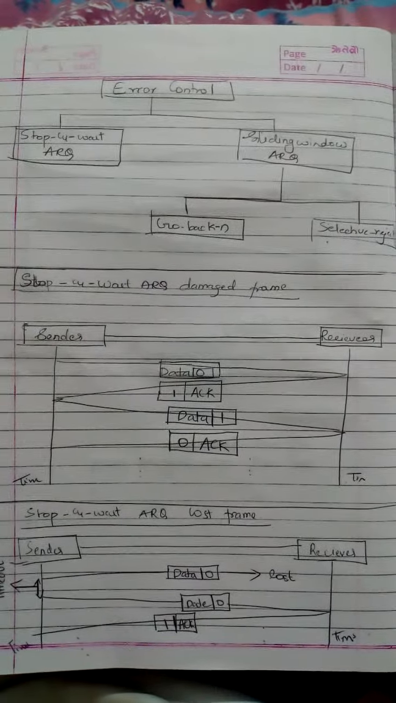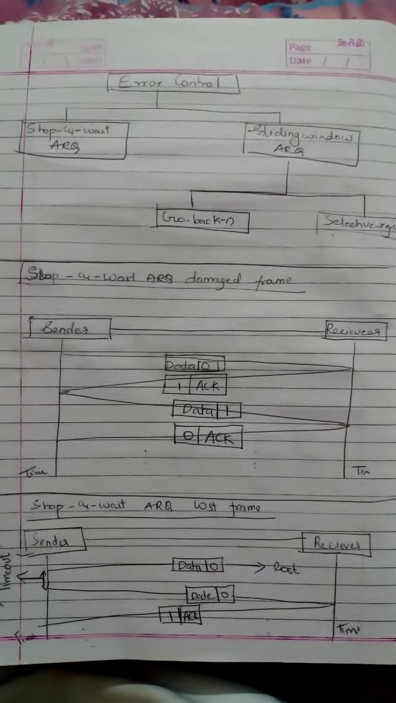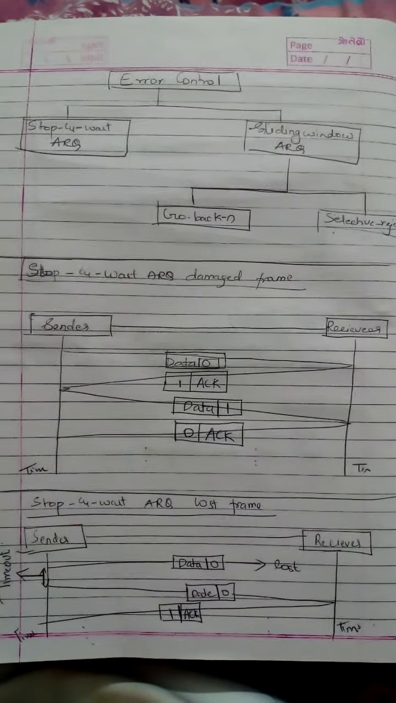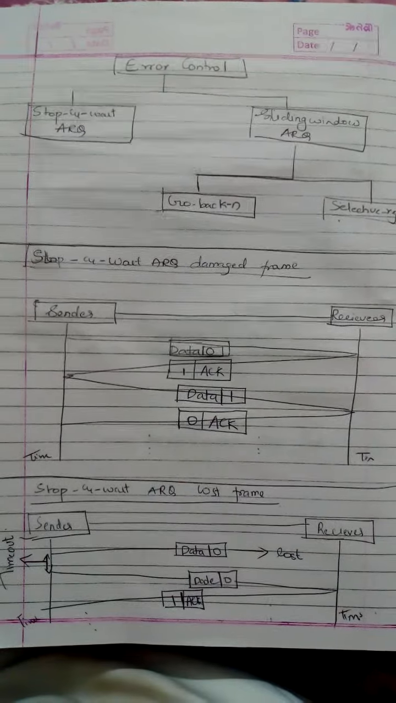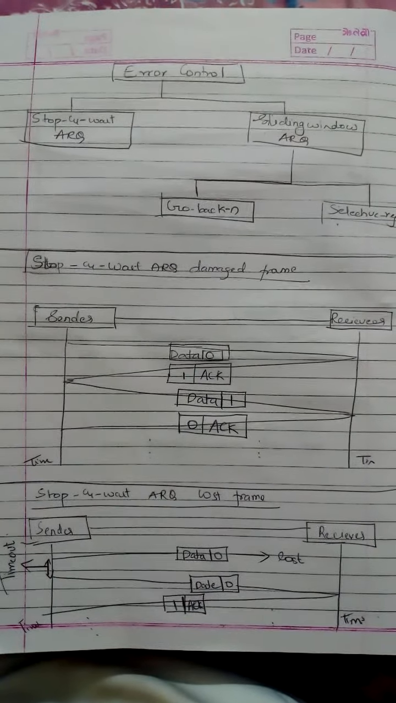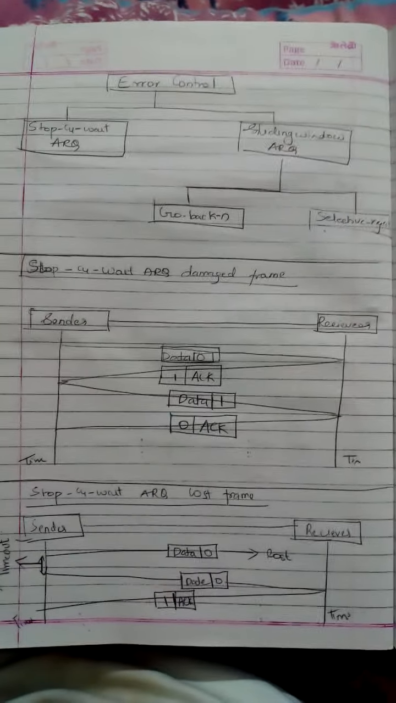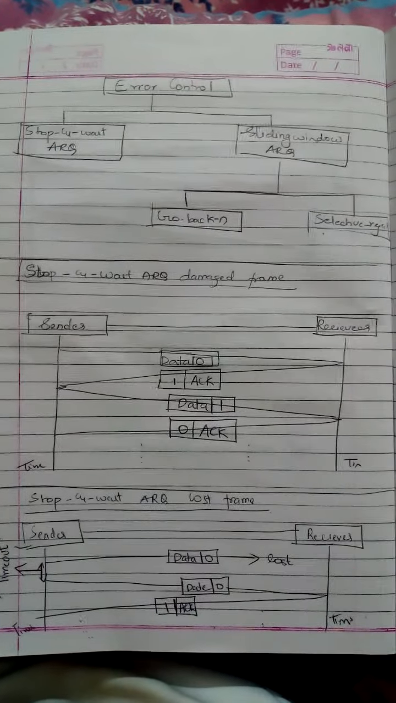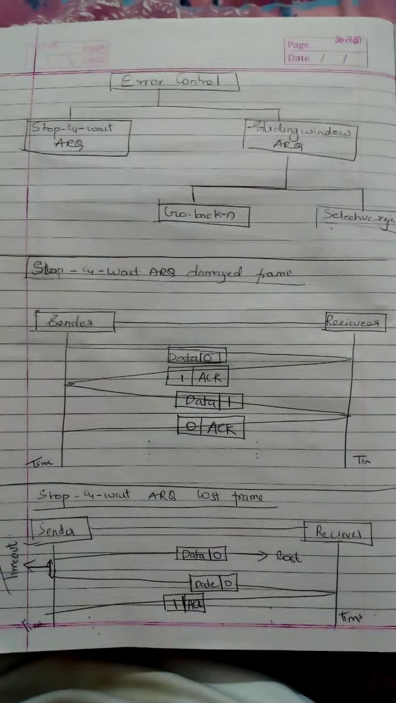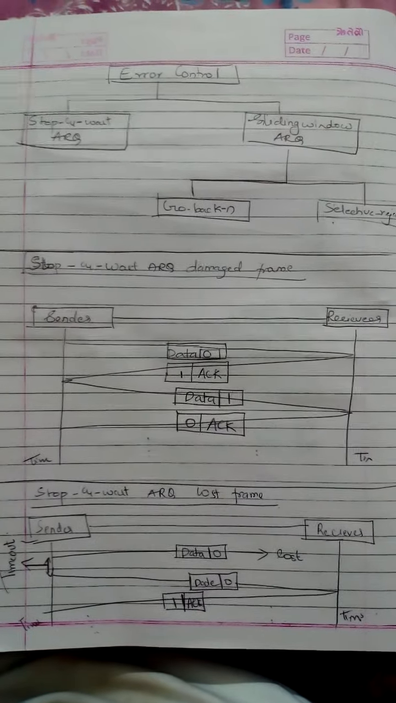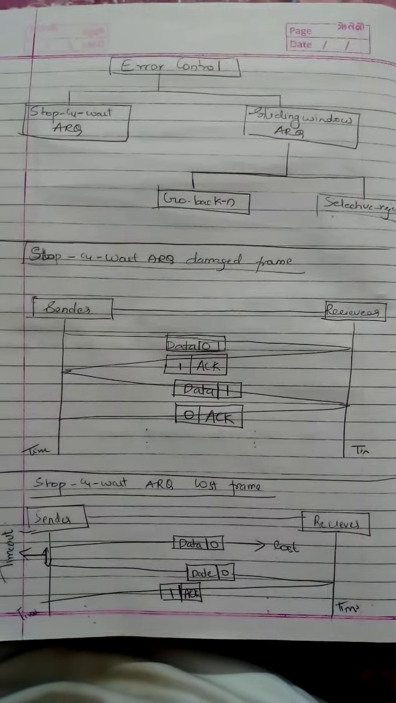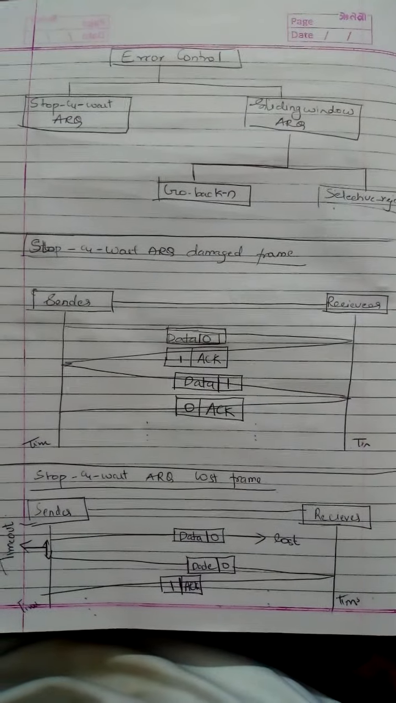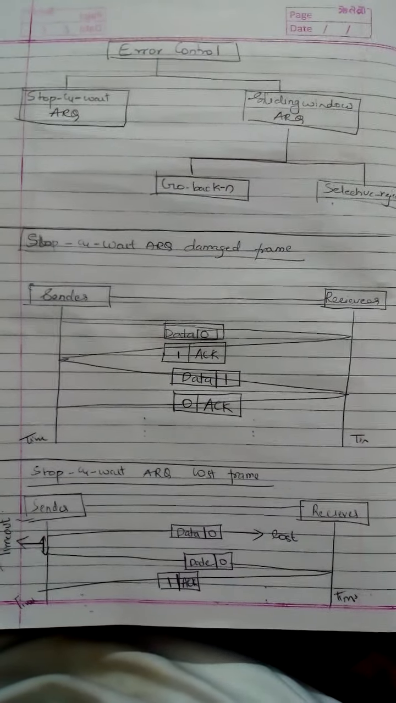Now this first one is the flow chart of error control and two different types of error control. One is stop and wait ARQ and the other is sliding window ARQ, which is further subdivided into go back N and selective repeat. Now the first one we can see is stop and wait ARQ with a damaged frame.